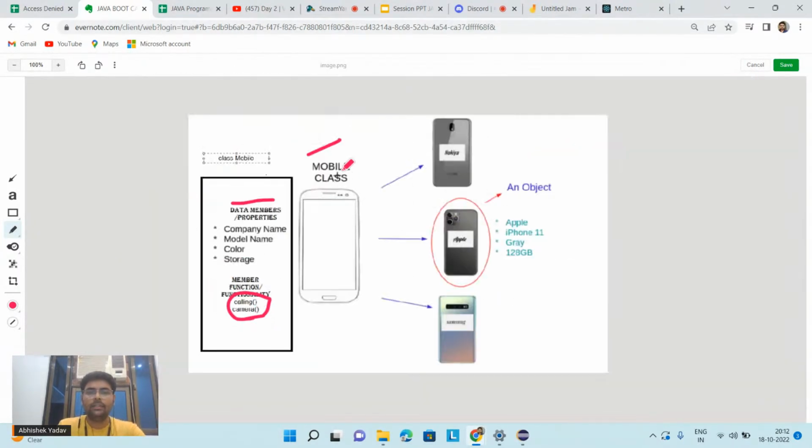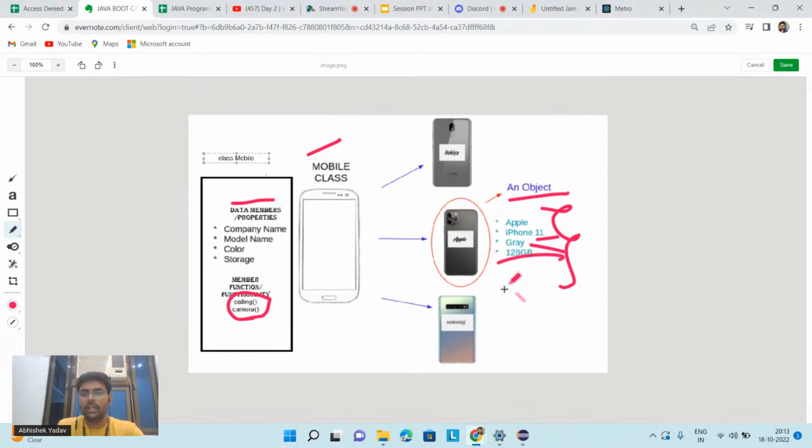So here we have a blueprint or template of a mobile phone. The moment we buy the mobile phone and use its properties and functionality, that mobile phone in our hand is an object. So what is an object? My real world entity. Here you can see I have bought an object that is an Apple phone, an iPhone 12, gray in color, 128 GB.